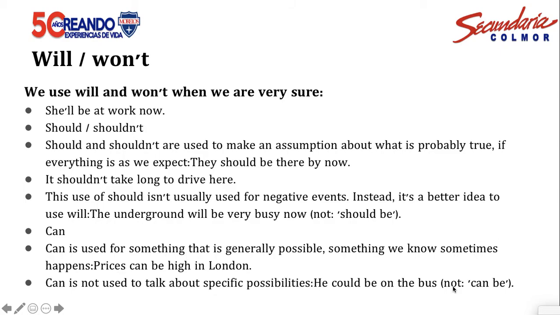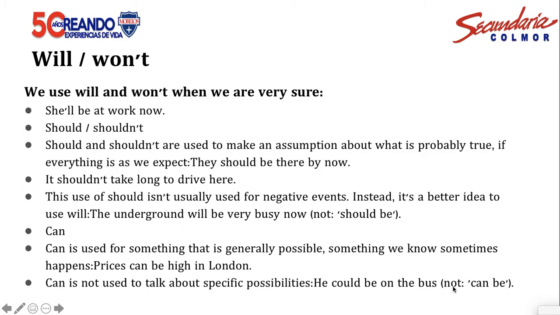We can use should and shouldn't too, and we have another example. Should and shouldn't are used to make an assumption about what is probably true if everything is as we expect. They should be there now. This is another suggestion or probability.